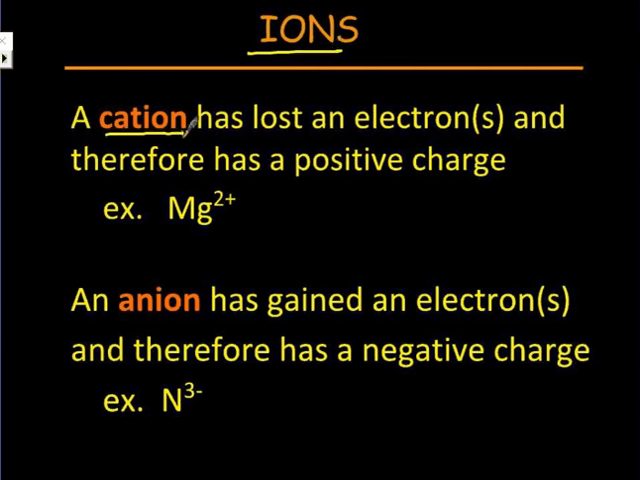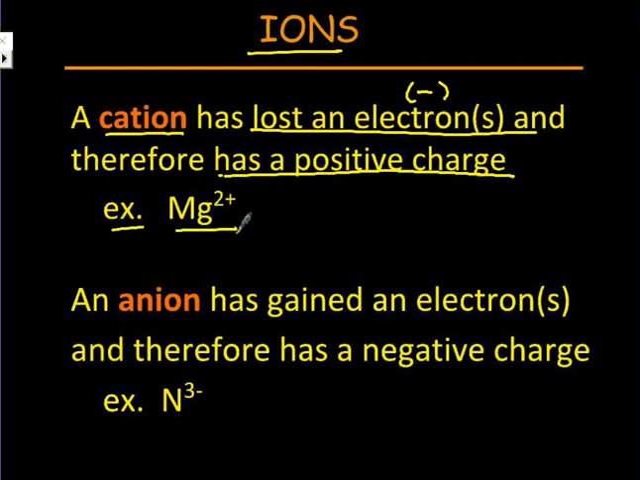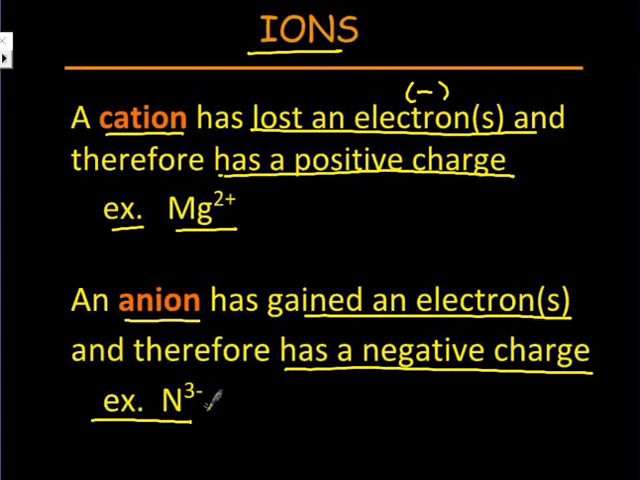You can have a cation, which loses electrons. Well, electrons are negative. So if you lose negative, you have less negative, guess what? You become a positive charge, like the example of magnesium plus 2, because it has lost 2 negatives, so it becomes a plus 2. An anion is something that has gained electrons and gained negatives. Well, if you gain negatives, you become more negative, so it becomes a negative charge. So in nitrogen, -3, it has gained 3 electrons.